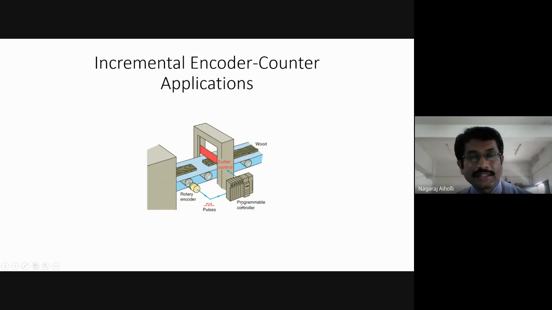This is how the application is used to maintain the metal piece at the standard size, with the combination of the encoder and the PLC. The wooden piece comes out here; whatever is cut is removed, and the remaining piece comes out of the conveyor belt.